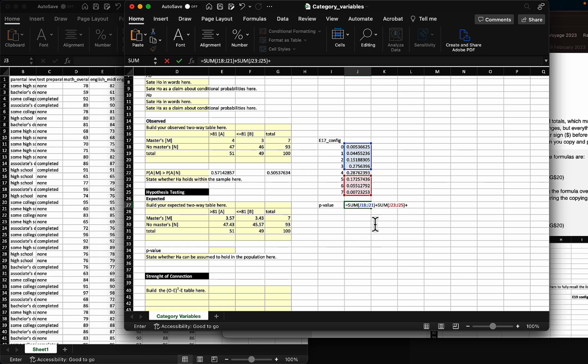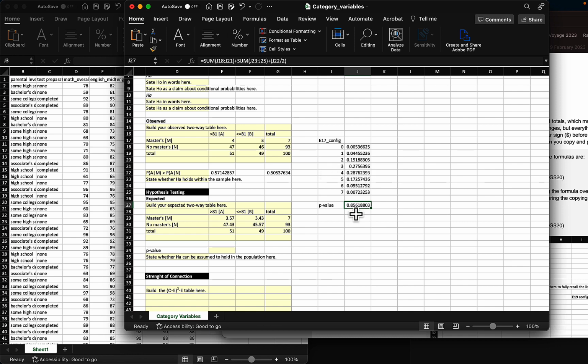Then I want to add half of this number here. So I'm going to add half of that number. I'm just going to add parentheses just to be sure, and I'm going to try that out. And this is my p-value. So my p-value, again, is the sum of all the probabilities that are smaller than the probability associated with my actual configuration, which is number 4. In my case, it turns out that number 4 is the largest probability, so everything else is smaller. So I add everything else plus half of the probability associated with my cell.